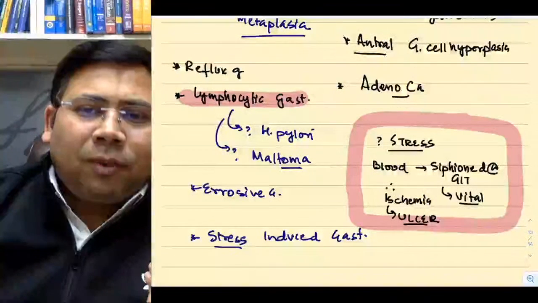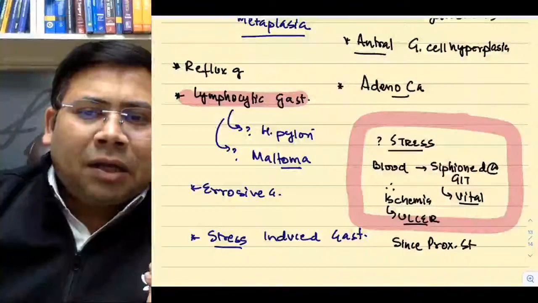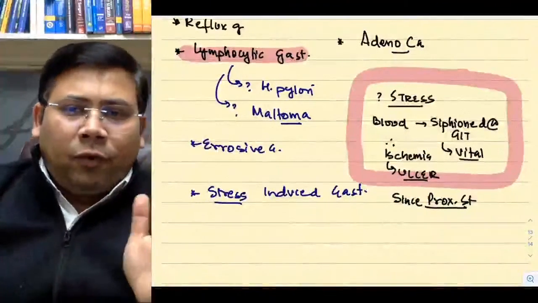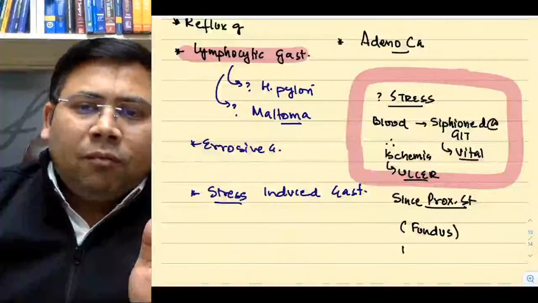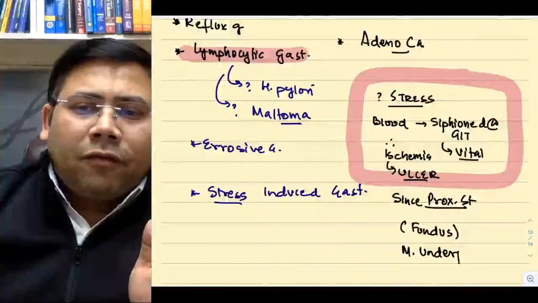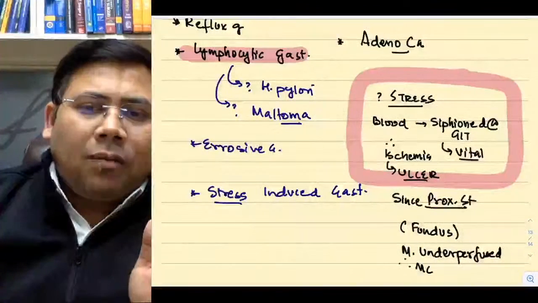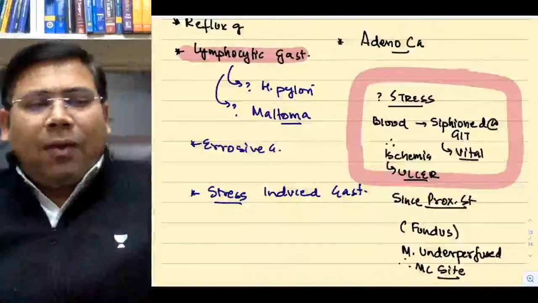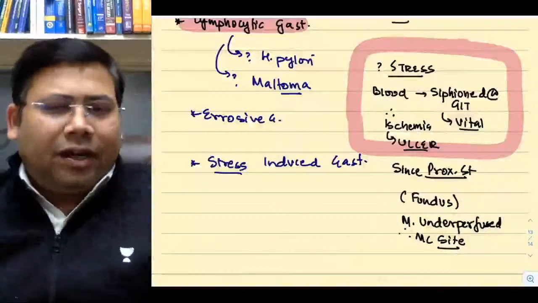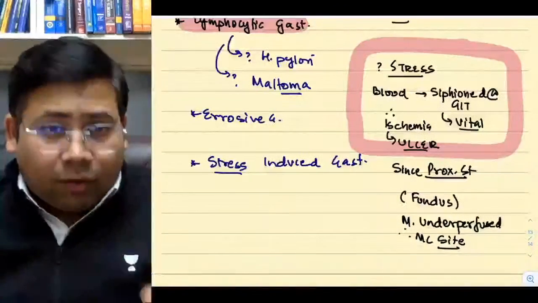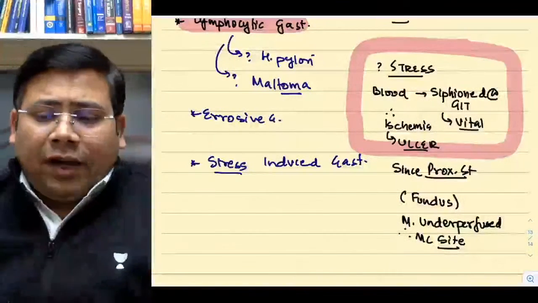And therefore try to remember, since the proximal stomach, that is the fundus, is the most underperfused part, therefore the fundus is the most common site. Is that clear to everyone? Apart from this, we have many other types of gastritis also. I discussed them in detail, in depth in class, because I take this chapter for roughly 6 hours. So it will not be wise if I keep on revising everything.